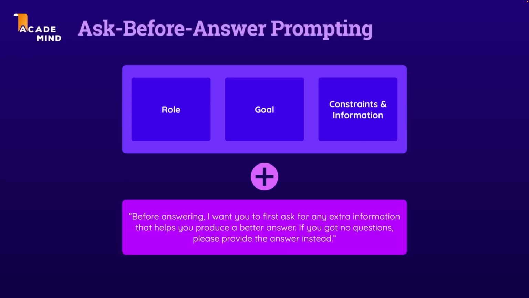So therefore, this ask before answer prompting technique is really not too special. It's still all about defining a goal, a role, and some extra constraints and information. But you're taking advantage of ChatGPT's vast knowledge pool and its capabilities to help you generate a better response and some better output by simply telling ChatGPT that it should ask you for additional information and clarification before it goes ahead and generates the final output. And that's a nice extra trick you should be aware of.